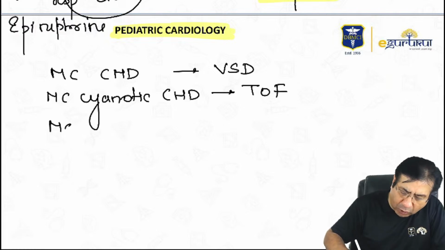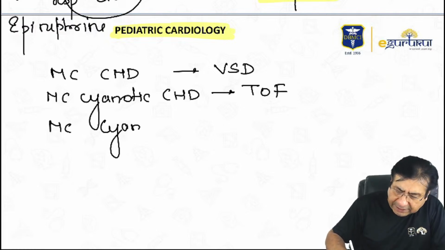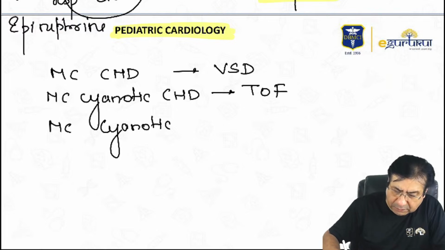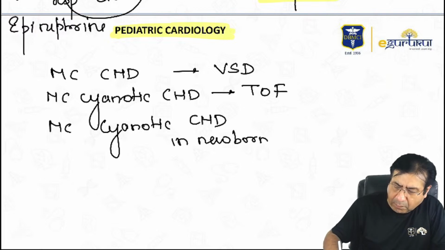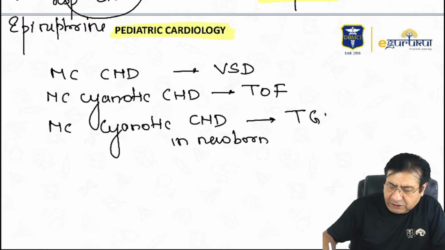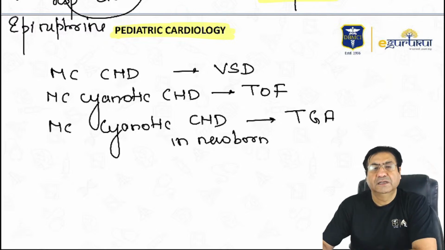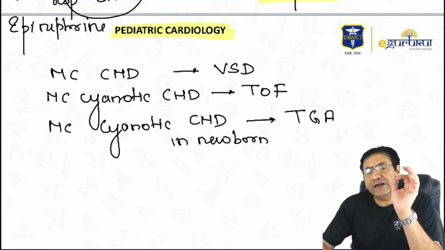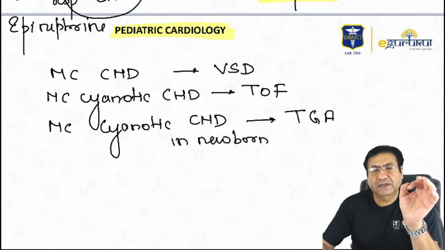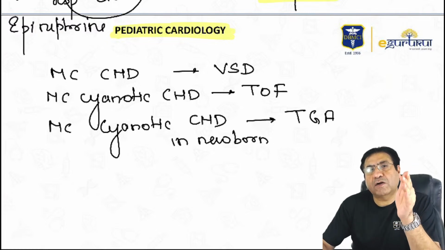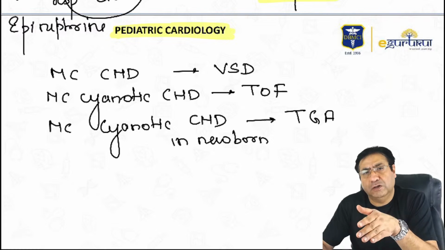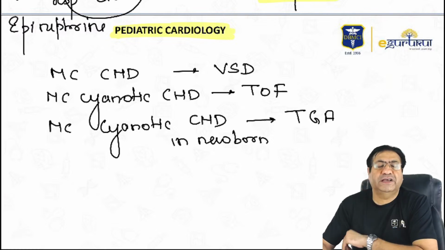But which is the most common cyanotic congenital heart disease in newborns? It is TGA, transposition of the great arteries. So most common congenital heart defect, VSD, ventricular septal defect. Most common cyanotic congenital heart defect, tetralogy of Fallot. And most common cyanotic congenital heart defect in newborns is transposition of the great arteries, TGA.